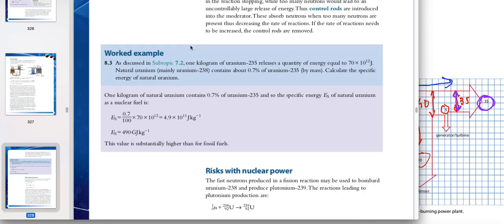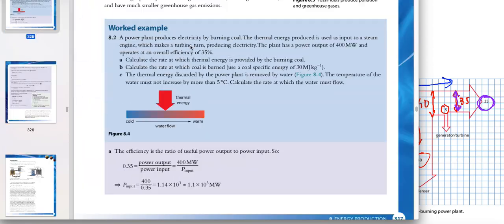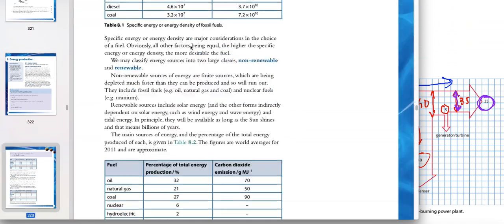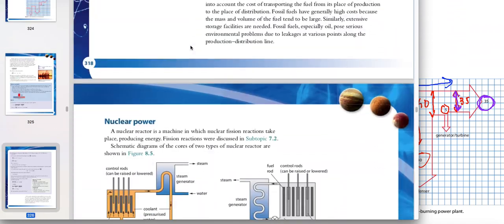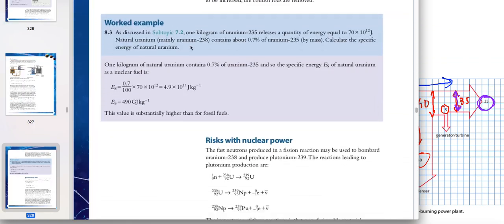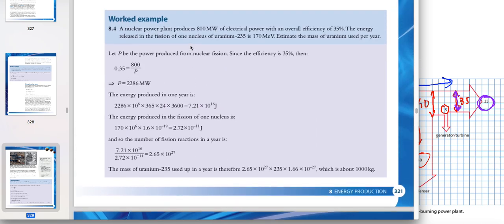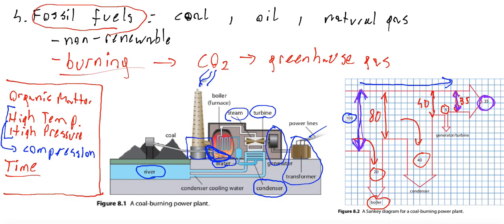Please, your homework is to check your coursebook pages 314 to 321, including examples of calculations. During our next meeting, we will focus on calculations related to energy production.